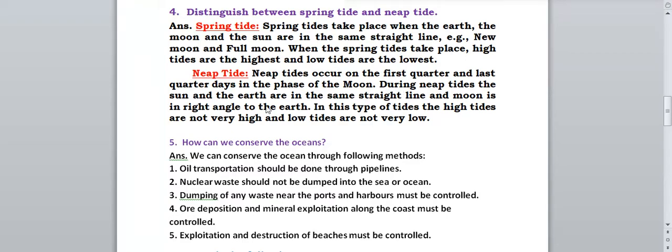During neap tide, the sun and the earth will be on the same straight line, but the moon is at a right angle to the earth. Between the moon and the earth there will be a 90-degree angle. In this type of tide, high tides are not very high and low tides are not very low. So these are the differences between spring tide and neap tide.